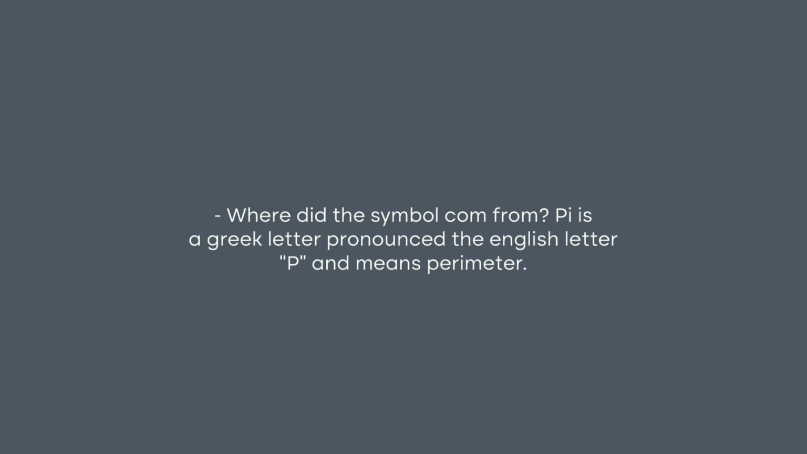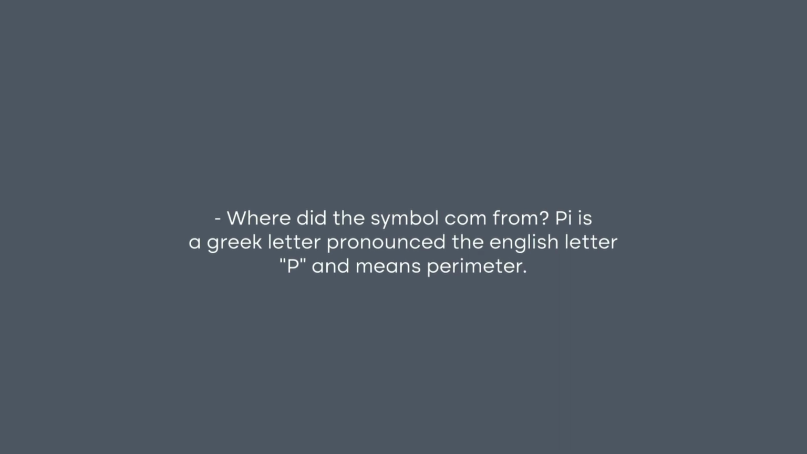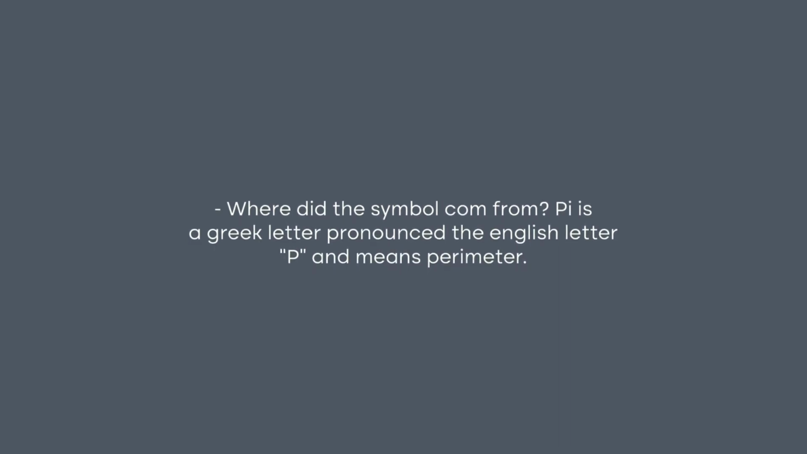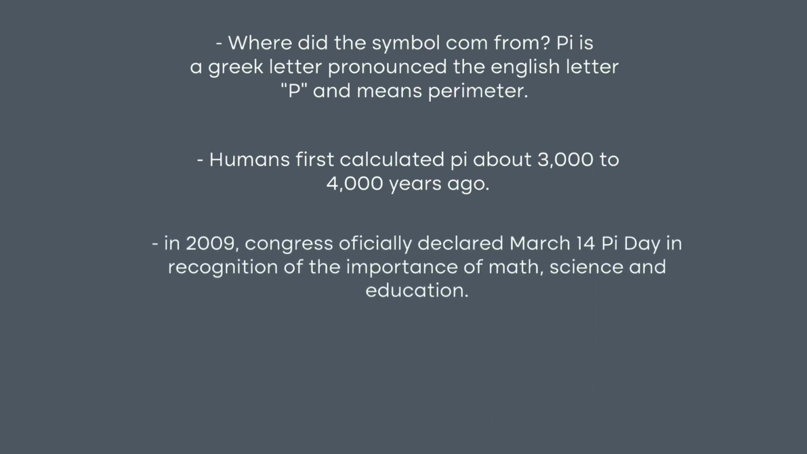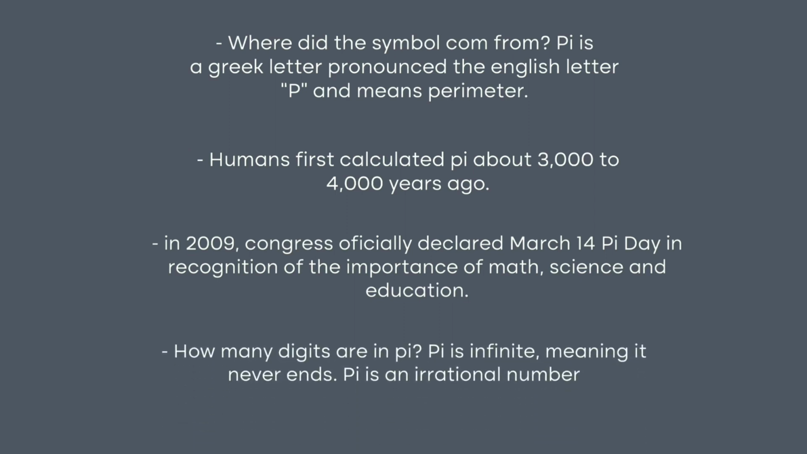And now we're going to learn some facts about pi. First fact, where did the symbol come from? Pi is a Greek letter pronounced like the English letter P and means perimeter. Second fact, humans' first calculation was about 3,000 to 4,000 years ago. Third fact, in 2009, Congress officially declared March 14 Pi Day in recognition of the importance of math, science, and education. Fourth fact, how many digits are in pi? Pi is infinite, meaning it never ends. Pi is an irrational number.